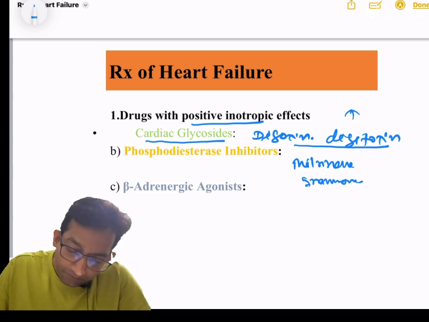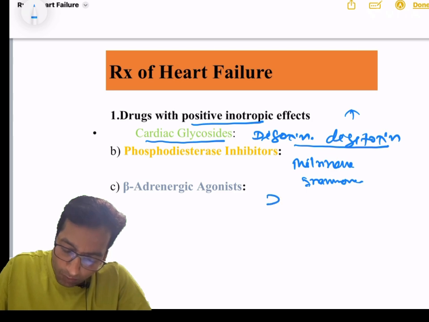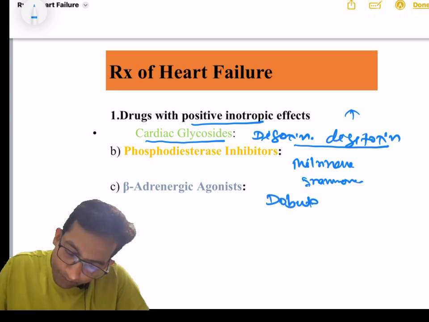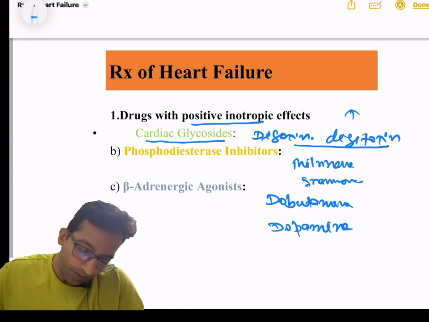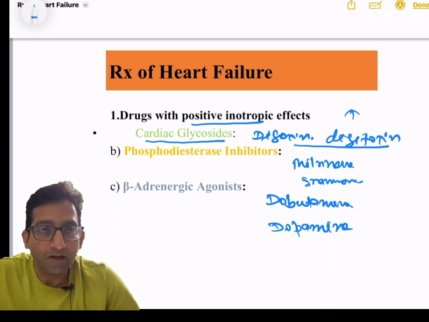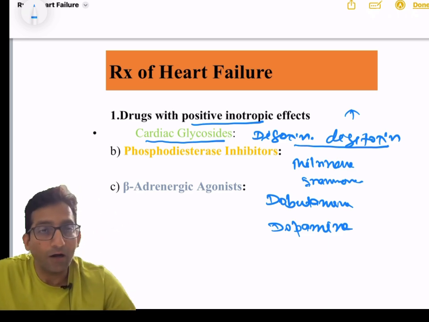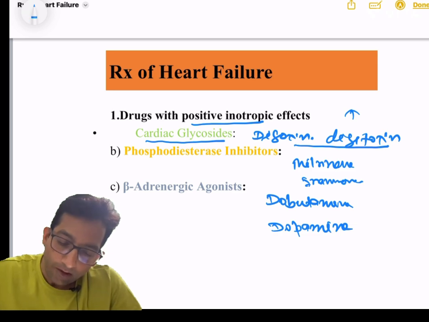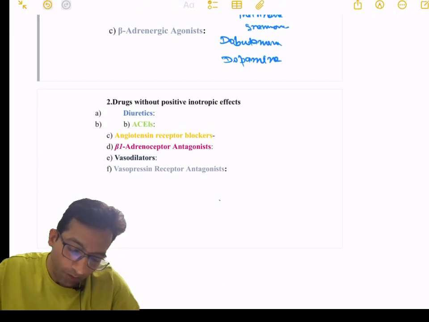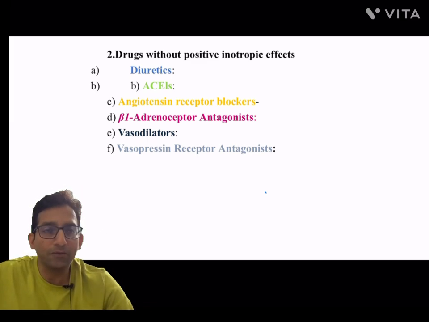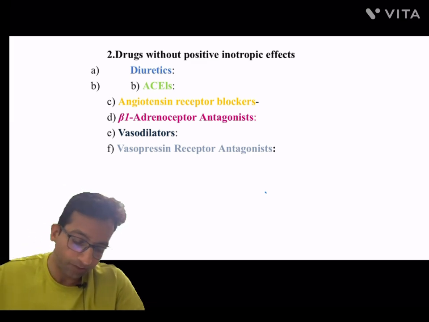Examples are dobutamine and dopamine. So, these all are drugs we use in case of acute heart failure. Now, the second category of drugs we mainly use in case of chronic heart failure,